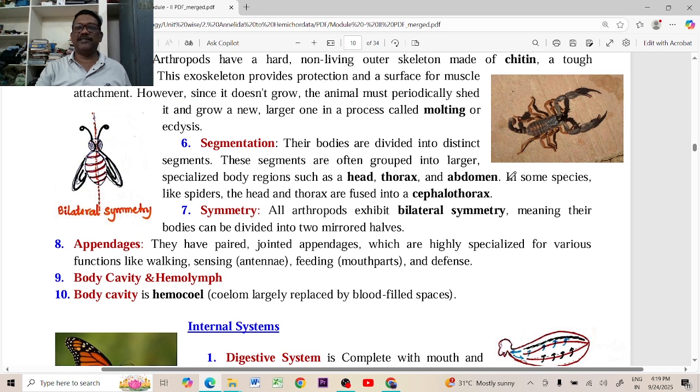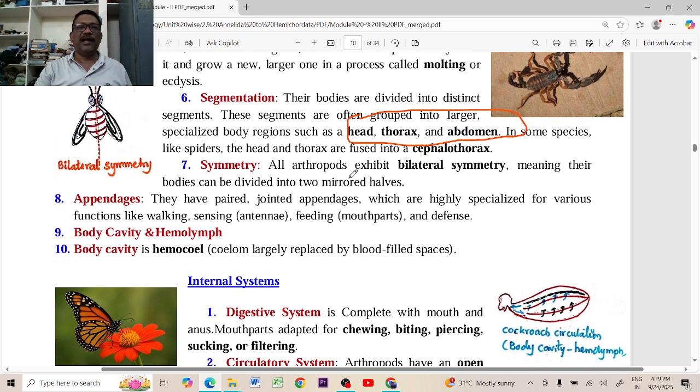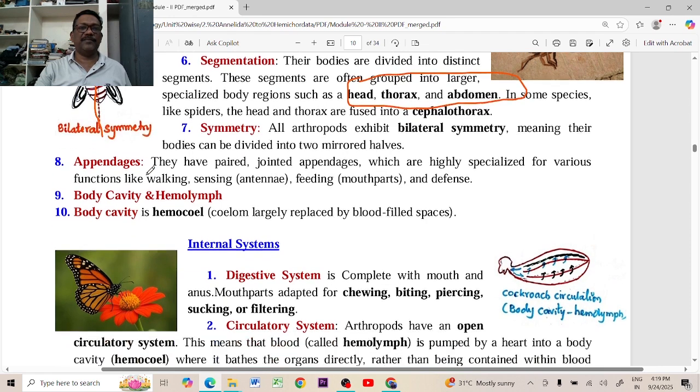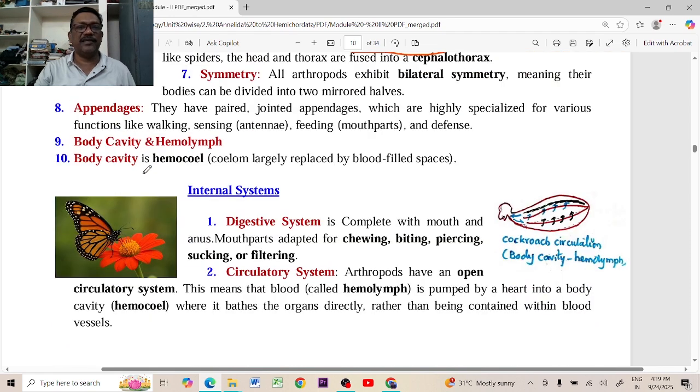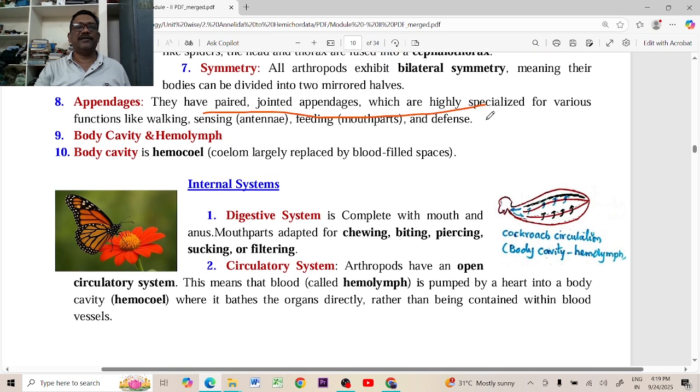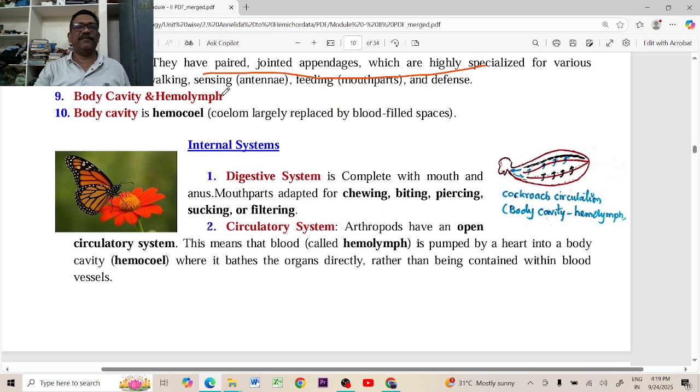Segmentation: the segmentation is divided as tagmata in the head, thoracic and abdominal regions. The symmetry is bilateral symmetry, which can be divided into two exact parts. Appendages are jointed appendages, and the body cavity is the hemolymph.